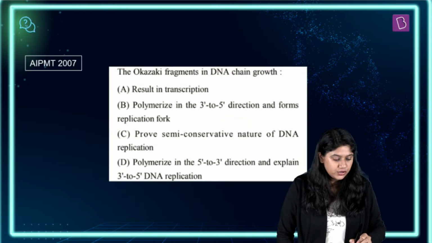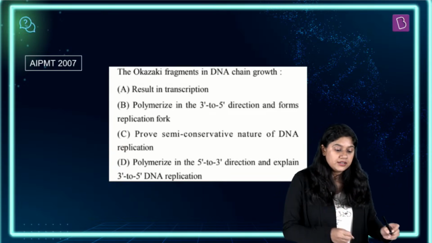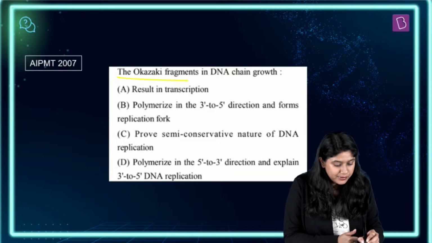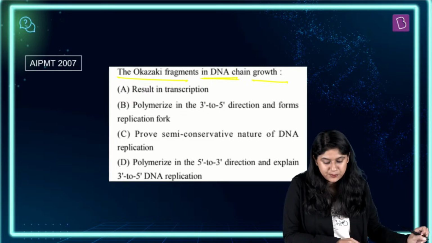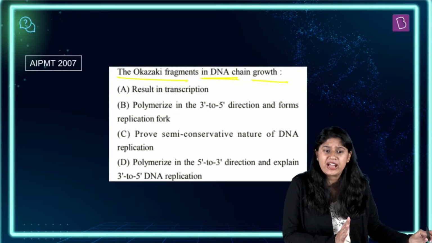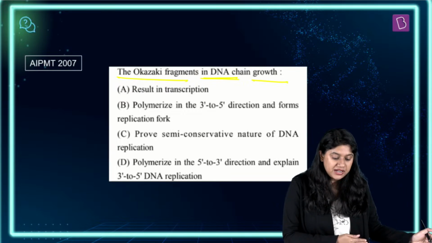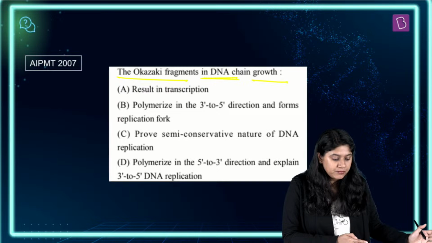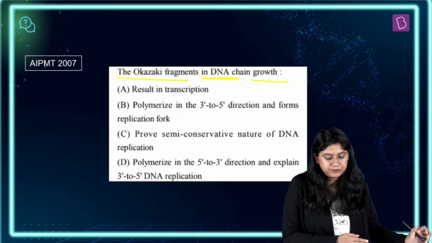Okay, now let's take a look at the last question and then we will end. I have one interesting homework question for you. The Okazaki fragments in the DNA chain growth result in polymerization in the 5' to 3' direction, and explain 3' to 5' DNA replication.